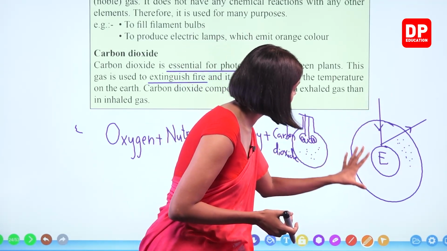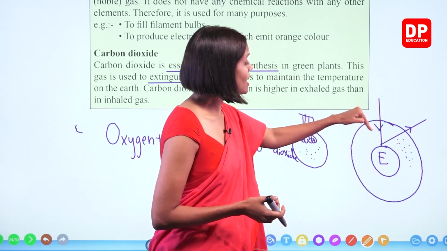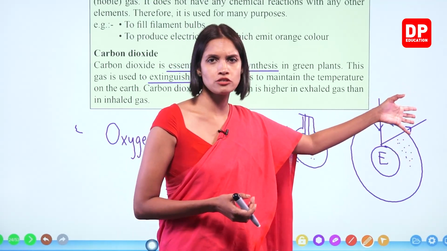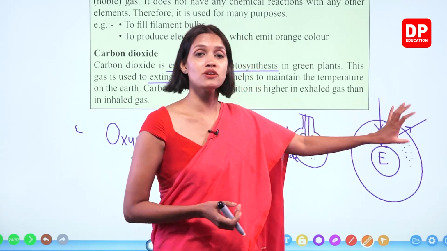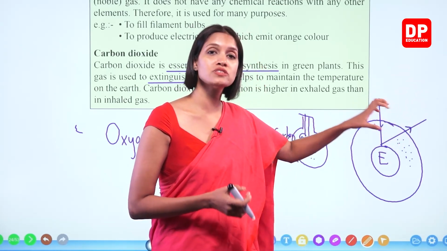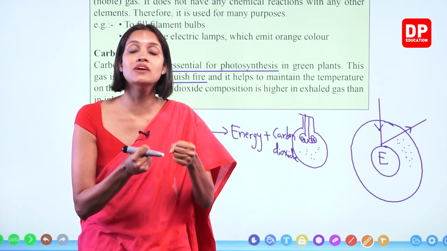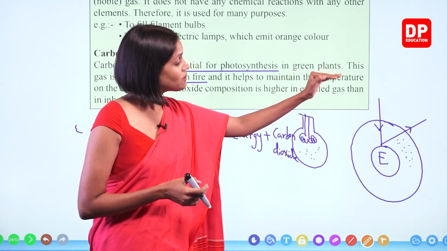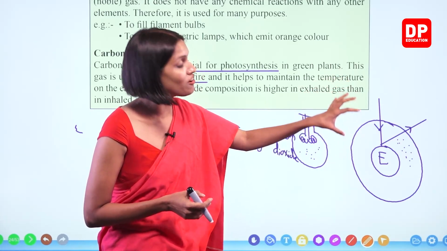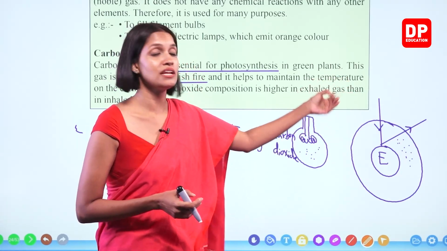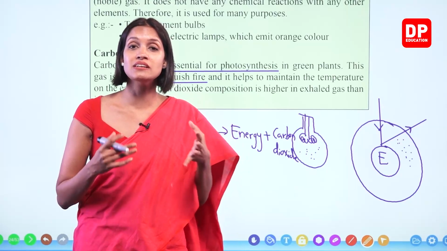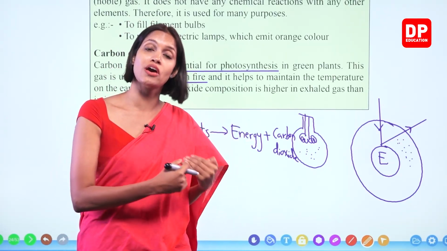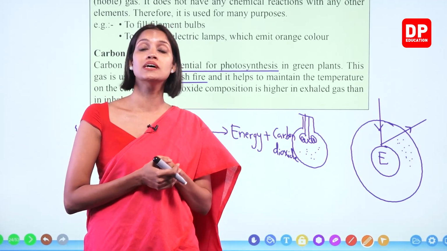But because the atmosphere is present, these air particles, especially carbon dioxide gas and some other air particles, also participate in this, right? So especially carbon dioxide can trap some of the heat waves coming from the sun, right? Therefore, because of that trapped amount of heat, we can maintain life. We have to maintain a constant temperature in our bodies. Animals also have to maintain their body temperatures, right?